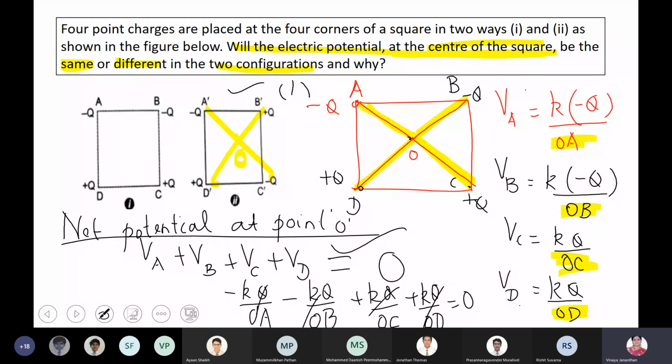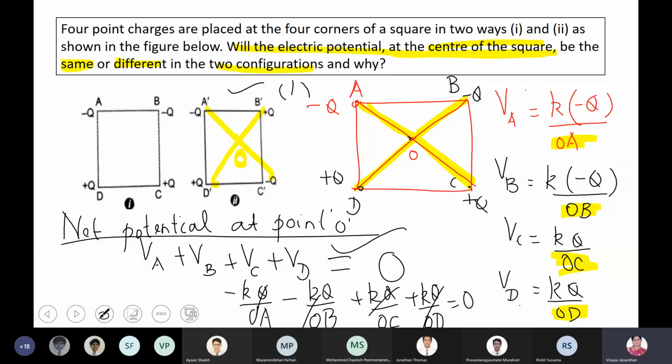Here the magnitudes are the same, and you have an equal number of charges. So you have to go for the second diagram also. Shall I erase this and go for the second one? You have an equal number of positive and negative charges, and all the charges have the same magnitude.